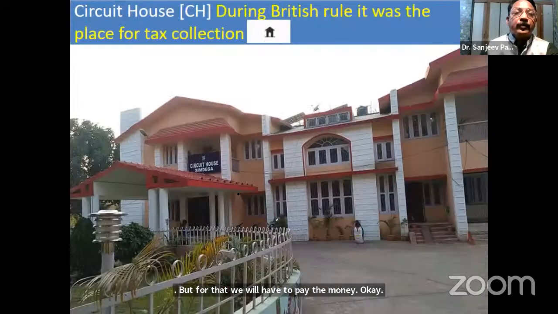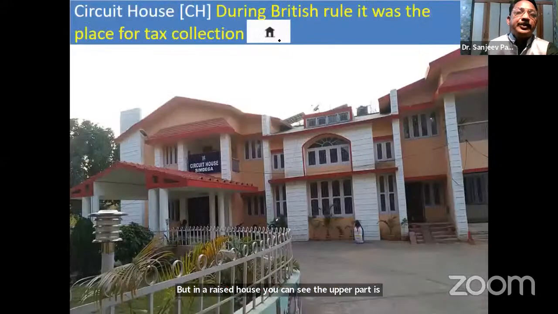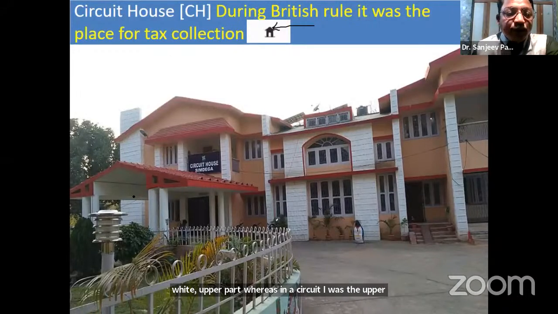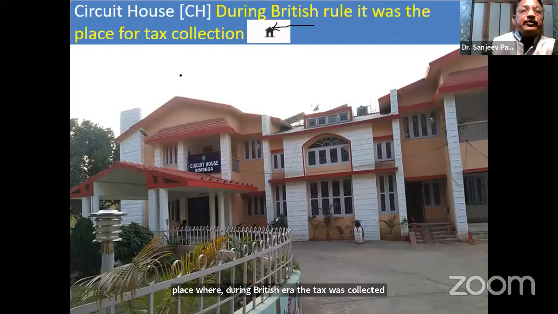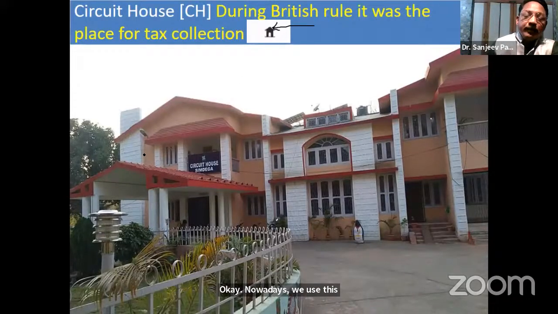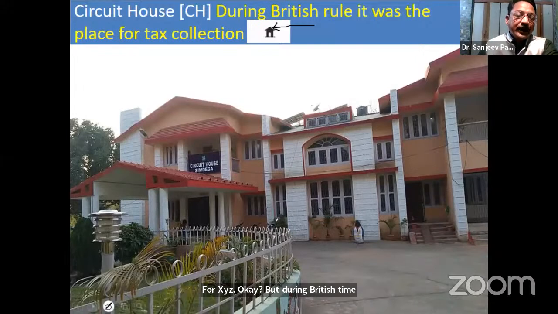Now, circuit house. Please remember the symbol of the circuit house and this one are quite similar. But in a rest house, you can see the upper part is white, whereas in a circuit house, the upper part is black. This circuit house is actually a place where, during the British era, the tax was collected by the British. Nowadays, we use this office for government offices for various purposes. But during British time, the circuit house was used to collect the taxes.